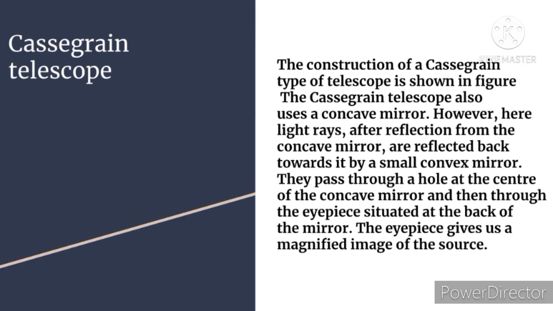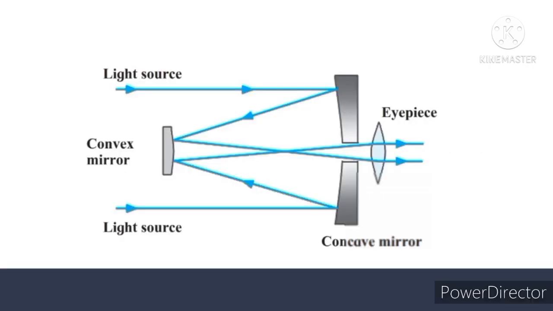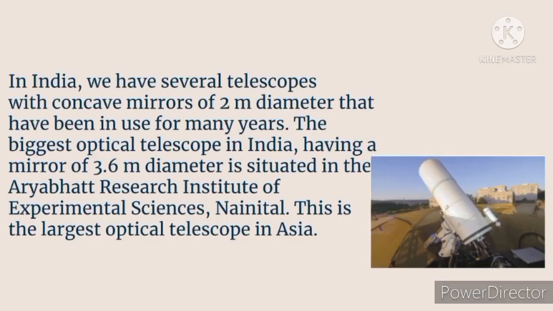As I told you, they pass through a hole at the center of the concave mirror, and then through the eyepiece situated at the back of the hole. So they are reflected by the concave mirror, go to the convex mirror, and come back to the concave mirror, but this time they don't get reflected, they pass through the hole. The eyepiece gives us a magnified image of the source. I hope you understood how a Cassegrain telescope works.